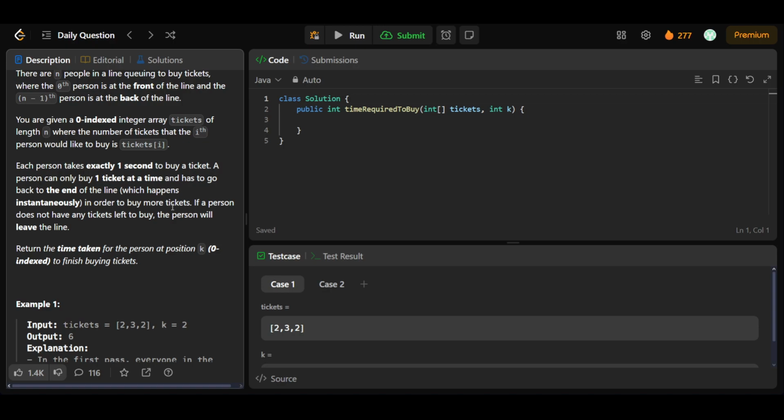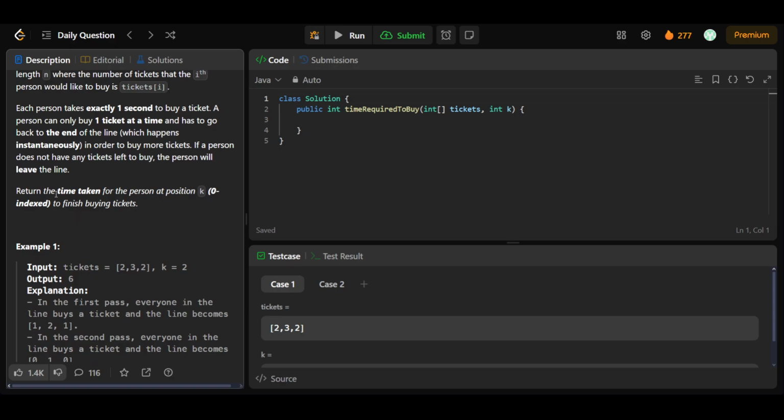That is, at one instance of time, a person can buy only one ticket. After that, he has to go to the end of the line. And if a person does not have any tickets left to buy, the person will leave the line. We have to return the time taken for the person at the kth index to finish buying tickets.